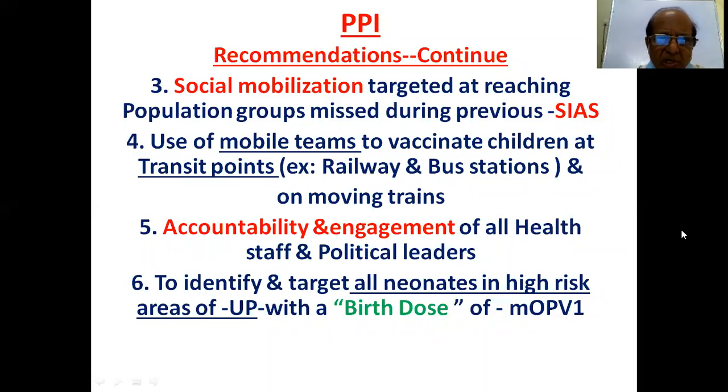And for accountability, engagement of all health staff and political leaders should be there to identify and target all neonates at high-risk areas of UP with a birth dose of monovalent OPV1. So now it has become monovalent OPV1, especially for neonates, because in areas of UP maybe some migrants will be there. So for them, this is the dose, the birth dose.